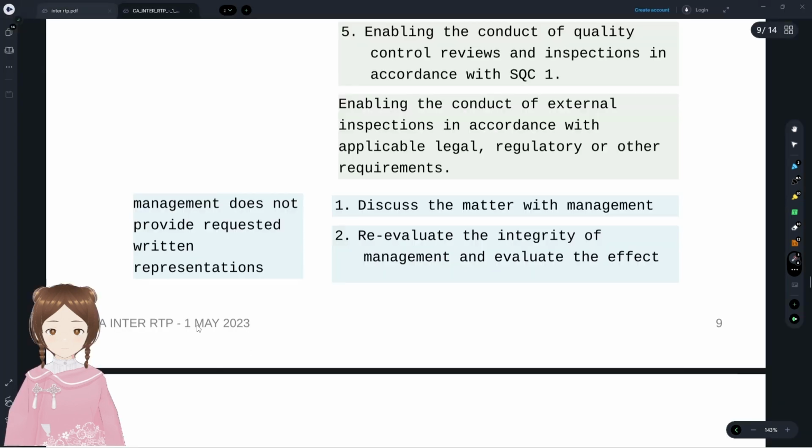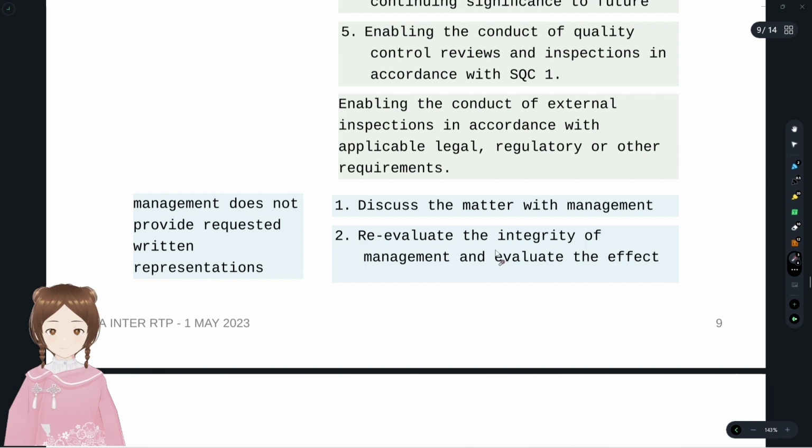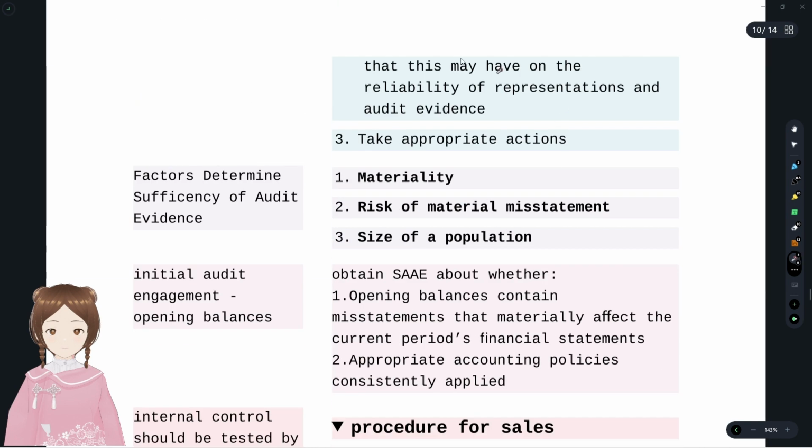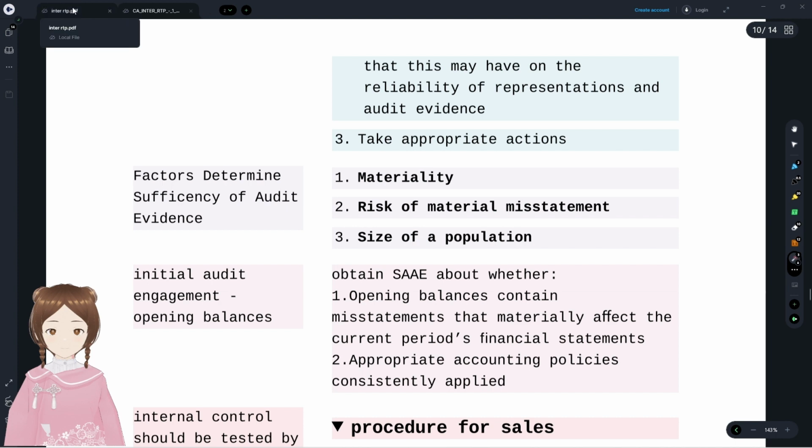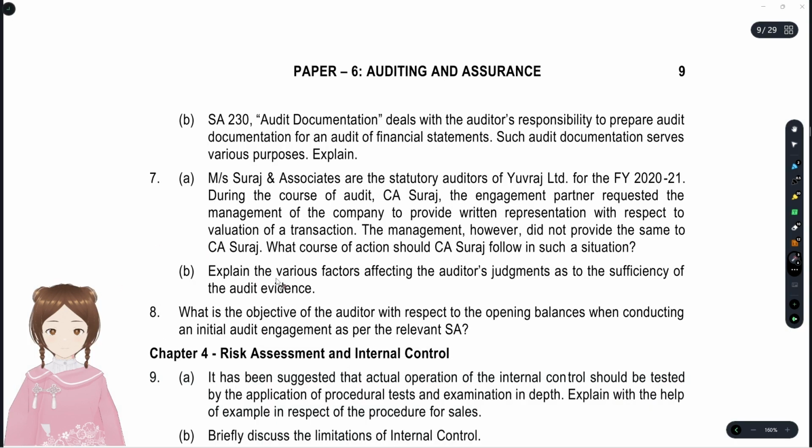Now we'll go with a quick reference here. Management does not provide written representation. You have to discuss with the management, re-evaluate the integrity of management, evaluate the reliability of written representations, and take appropriate actions.